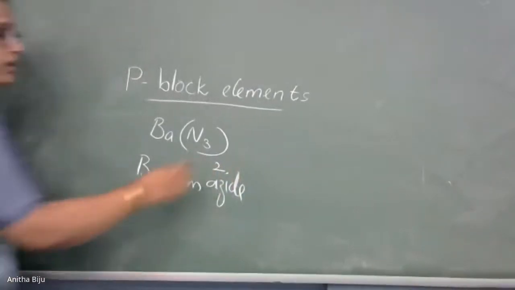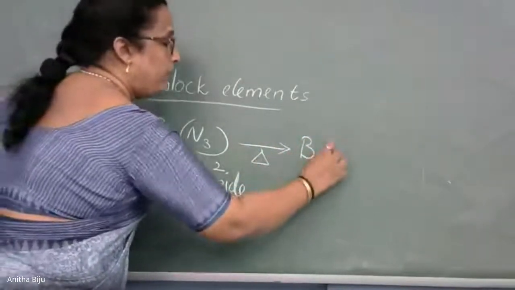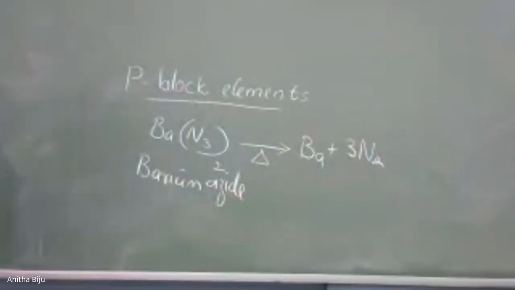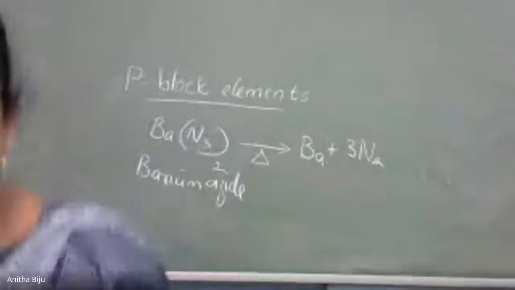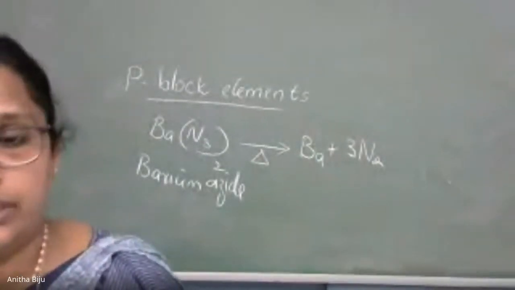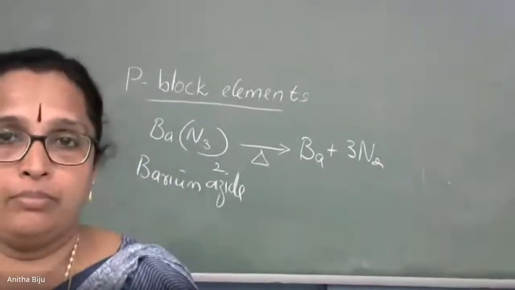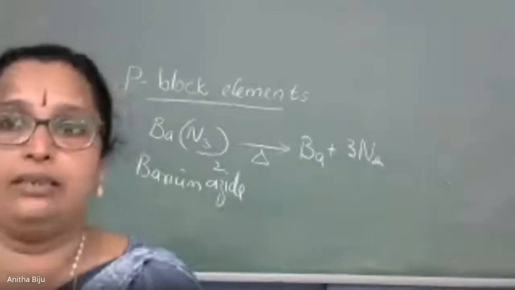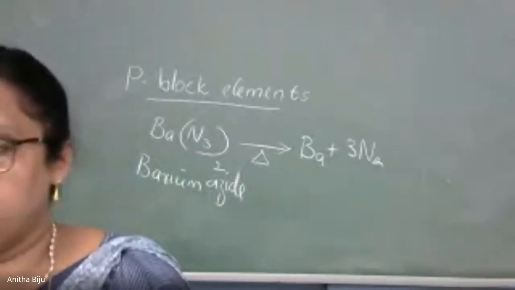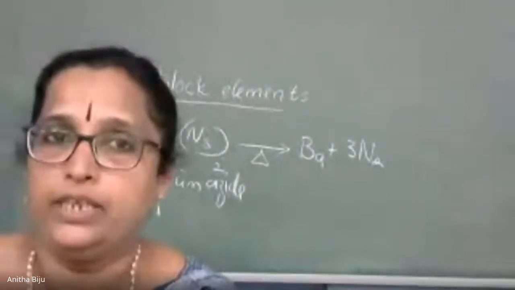On strong heating, it decomposes into barium and dinitrogen. So this is the equation. I think the equation is visible to all. This is the method we are using for the preparation of ultra pure dinitrogen. Barium azide is used. Equation is more than sufficient. So this is all about method of preparation. Now uses. Properties, physical and chemical.